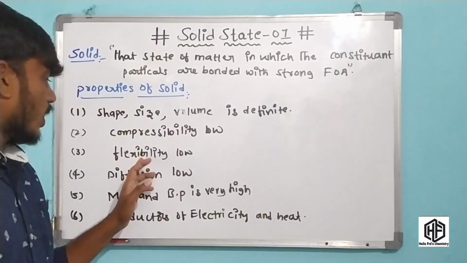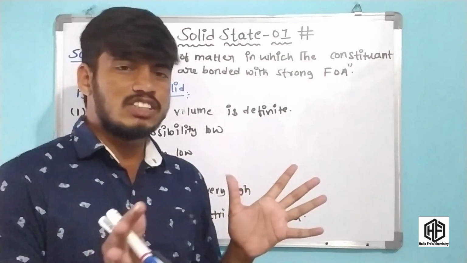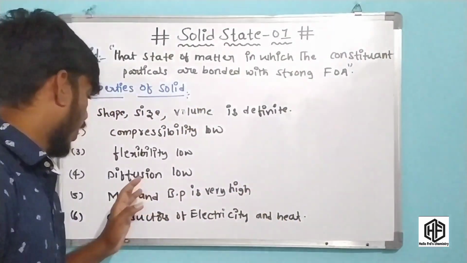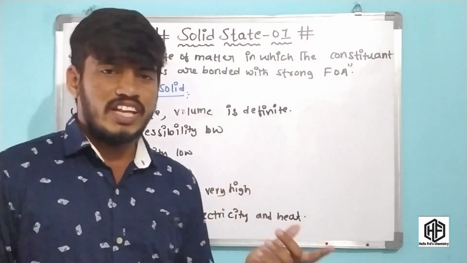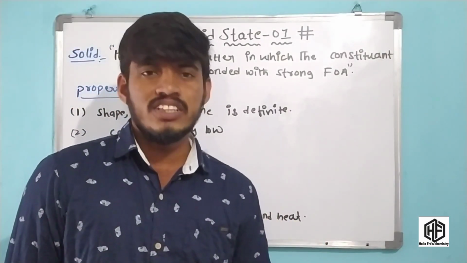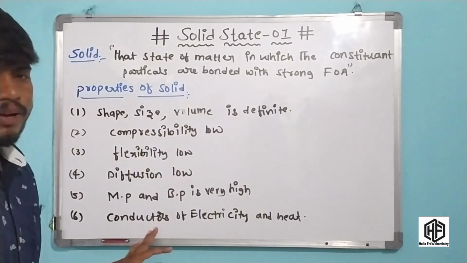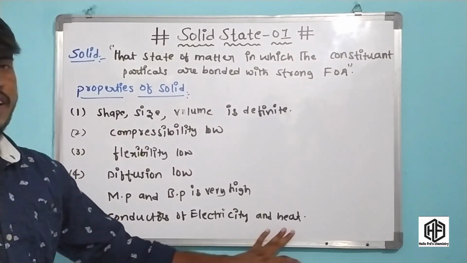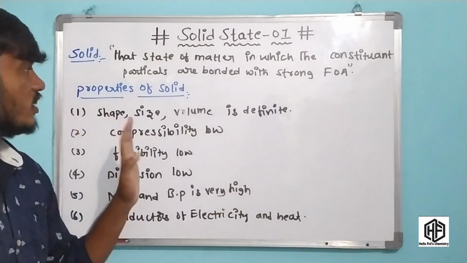And the third important property is that the flexibility is very low because of the very strong force of attraction between the molecules. Diffusion power is also low, and melting point and boiling point are very high compared to liquids and gases. Solids are good conductors of electricity and heat. These are the properties of solids.